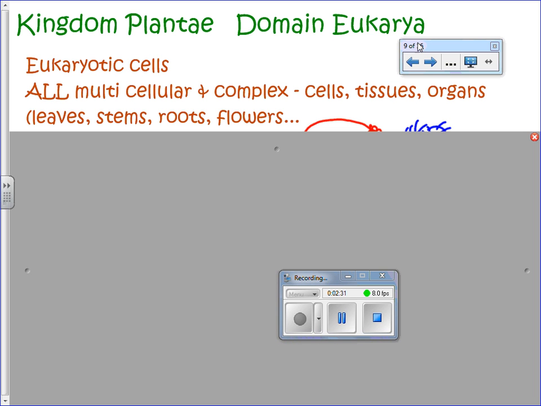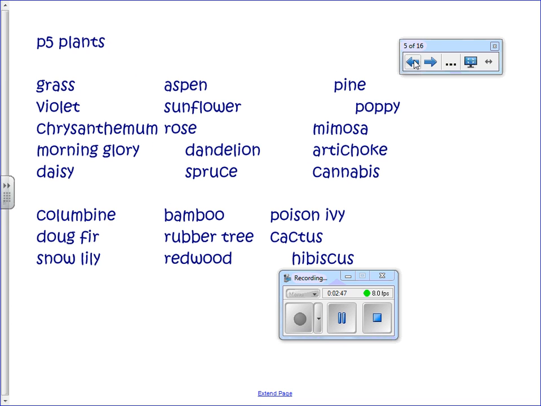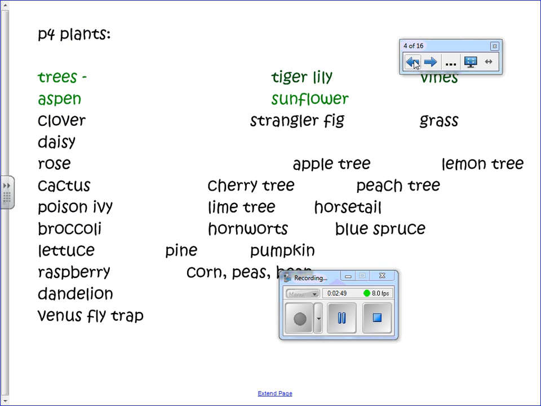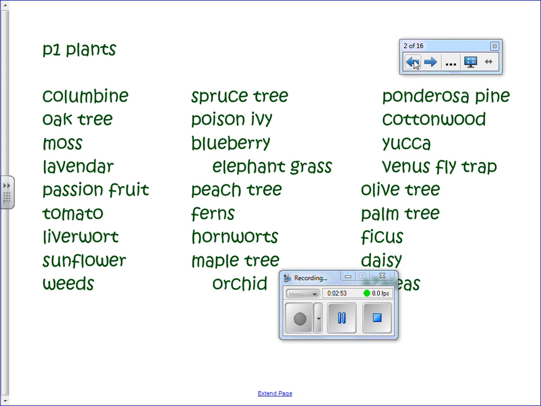And so the plants live pretty much everywhere. The interesting thing, yesterday we did that Do Now, where we talked about all the different types of plants. So you guys saw your class and 5th period, but here's 6th period, all sorts of different types of plants, and 5th period, that's you guys, and 4th period, which you saw, and 2nd period, and 1st period.